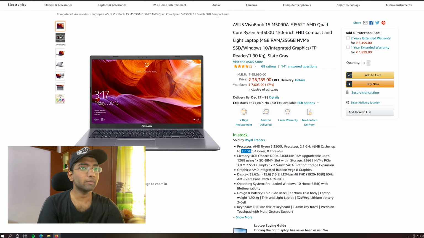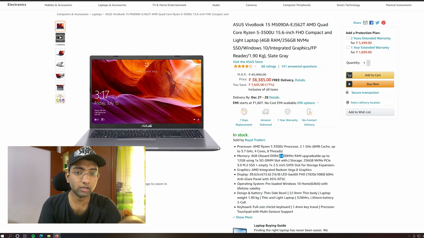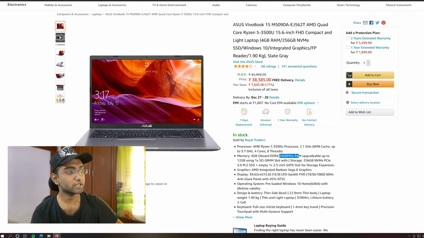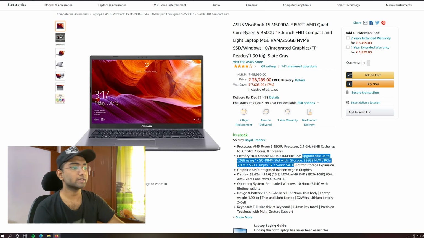If you generally buy laptops on online websites, you don't see these specifications, but make sure you check these base clock frequencies when you buy them. Even the RAM specification is mentioned as 2400 megahertz RAM. This is better. Don't go for 1666 megahertz RAM speeds in 2020. Onboard memory is okay. This is the best feature: upgradable up to 12 GB using one SODIMM slot. This is a useful feature.